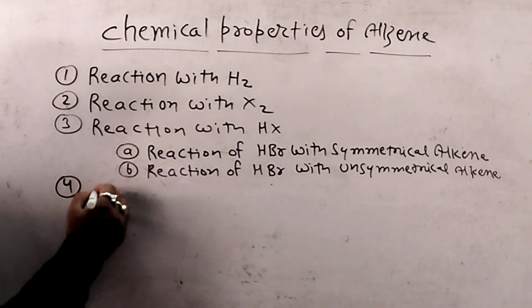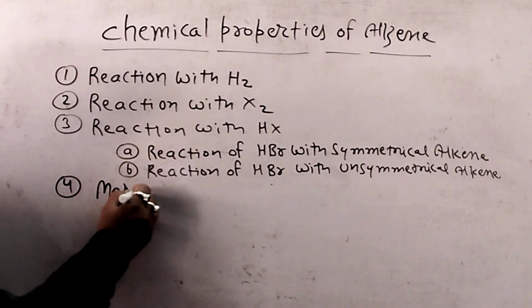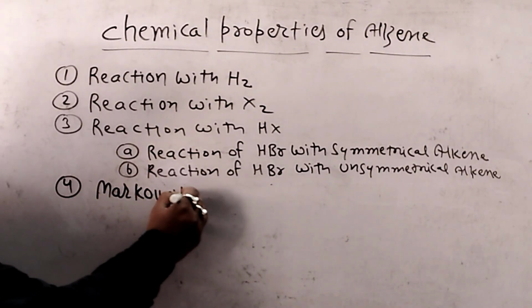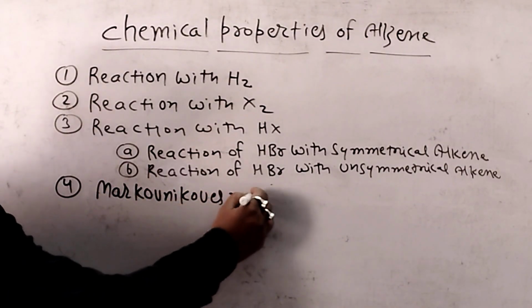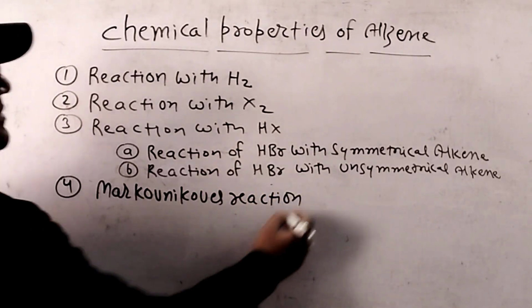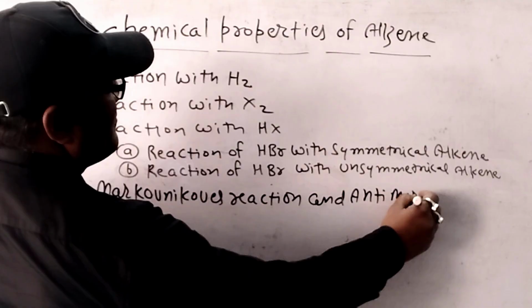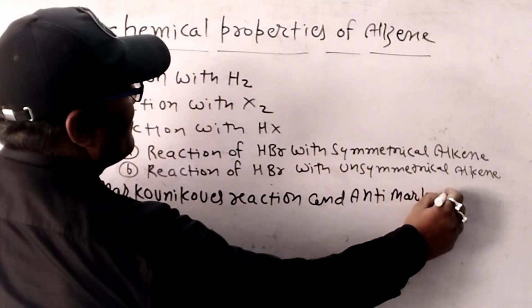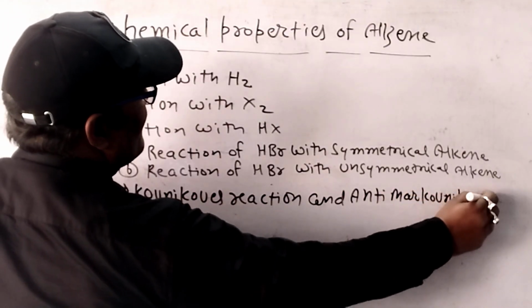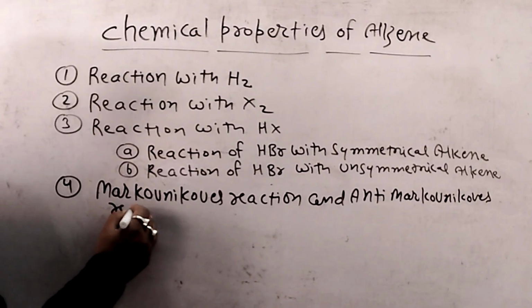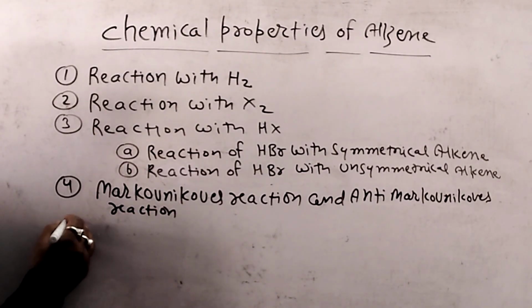Fourth reaction is Markovnikov reaction and anti-Markovnikov reaction.